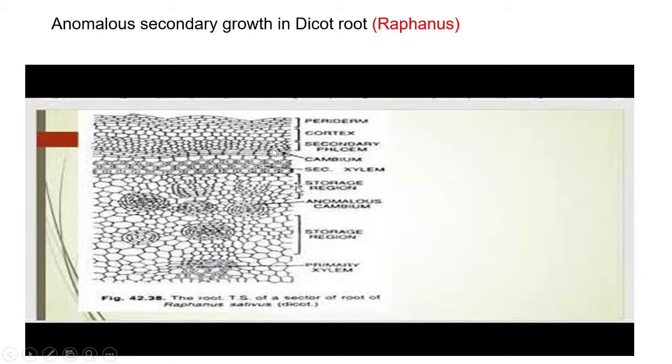Now this is the cambium here, and this cambium develops on the inner side another accessory bundles. Normal primary xylems are present at this point, but again just above the primary xylem, another concentric vascular bundles are developed. This is nothing but the characteristic feature of Raphanus root.